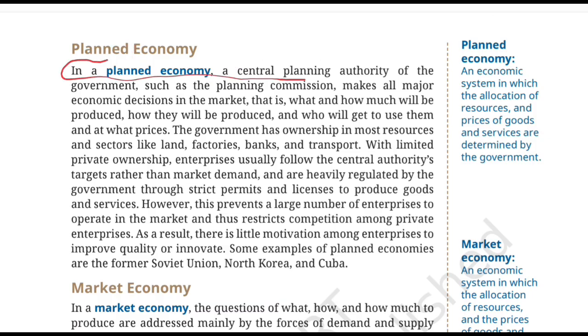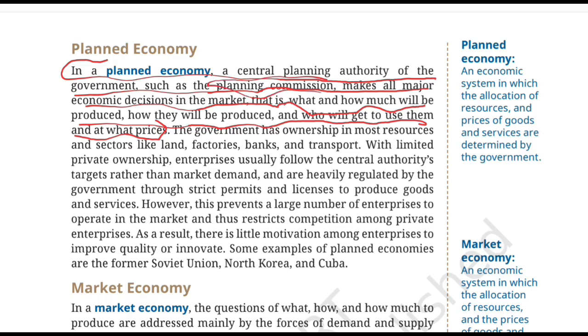In a planned economy, a central planning authority of the government, such as Planning Commission, makes all the major economic decisions in the market, that is, what and how much will be produced, how they will be produced, and who will get to use them and at what prices. So think about three questions: what to produce, how to produce, and for whom to produce. And in a planned economy, all these decisions are largely made by the Central Planning Authority. And one such example is the Planning Commission, which is controlled by the government.